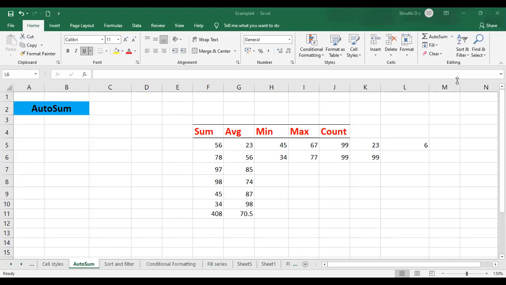First of all, we need to know what is sorting and filtering, right? This particular option is going to provide you with two options, that is sorting and filtering option. So what is sorting? Anybody knows what is sorting? What do you mean by sorting? Anybody can put a message in the chat box if you know what is sorting.